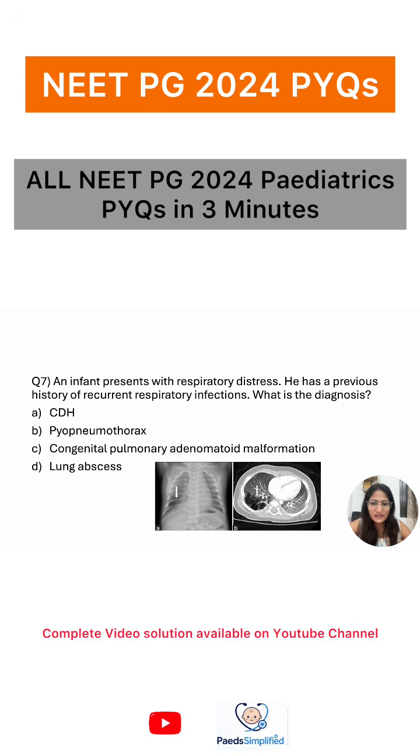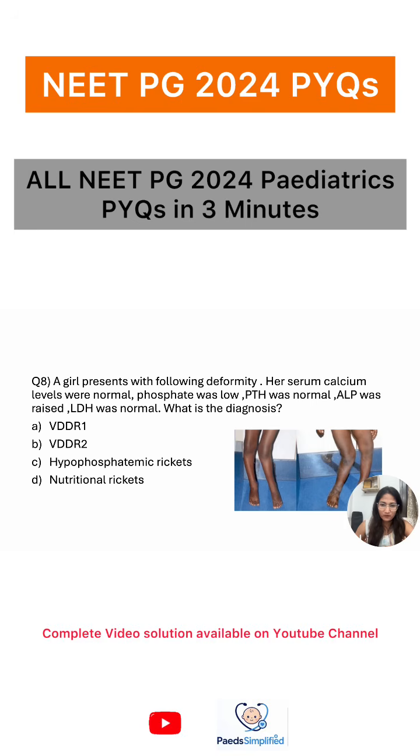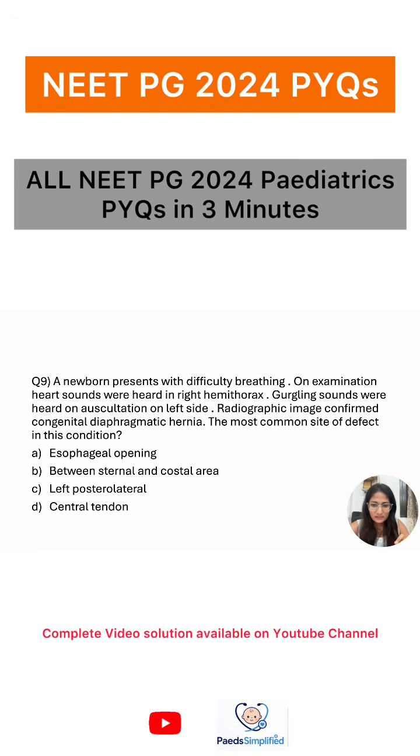An infant presents with respiratory distress. He has a previous history of recurrent respiratory tract infections. What is the diagnosis? A girl presents with the following deformity. Her calcium levels were normal, phosphate was low, PTH was normal, ALP was raised and LDH was normal. What is the diagnosis?